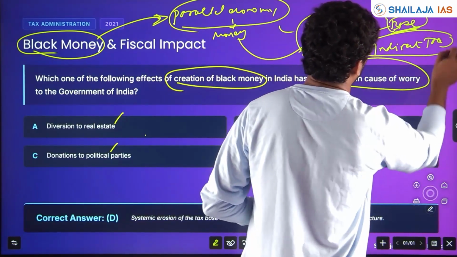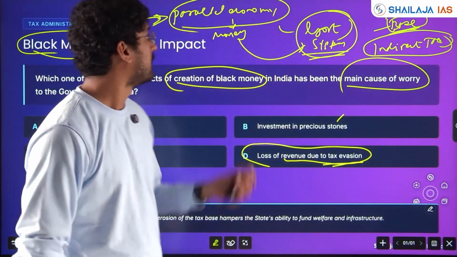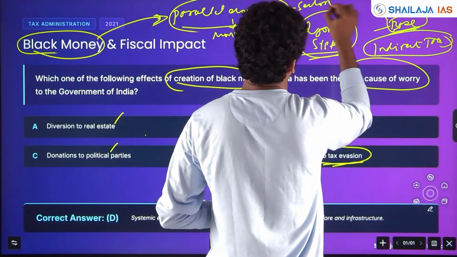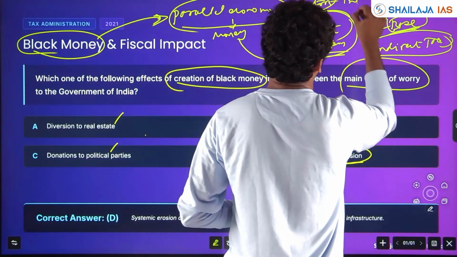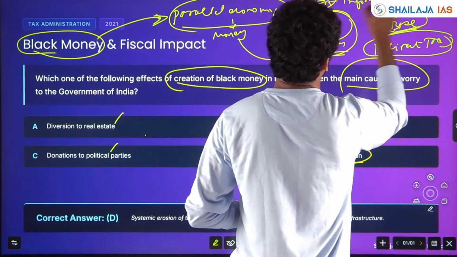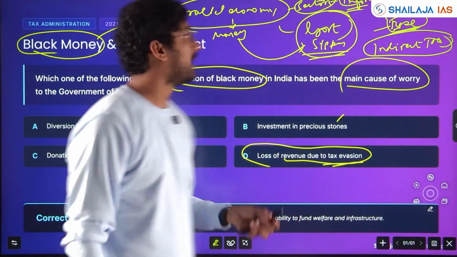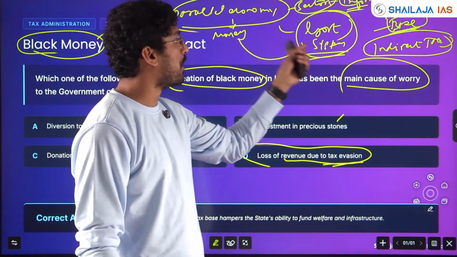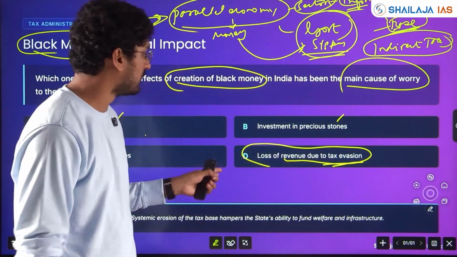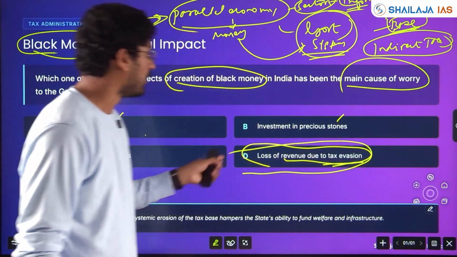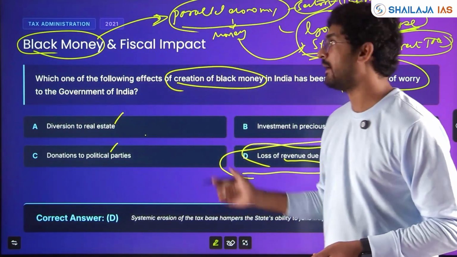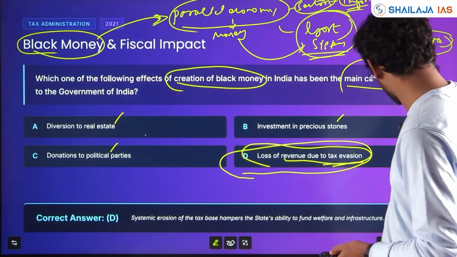If you see direct tax, indirect tax and GDP, there are some sectors of the economy which are still informal, which you cannot take into account. There black money can easily go and the revenue can go out of the system of India, which will affect the loss of revenue, development, and the economic cycle as a whole. Clear?